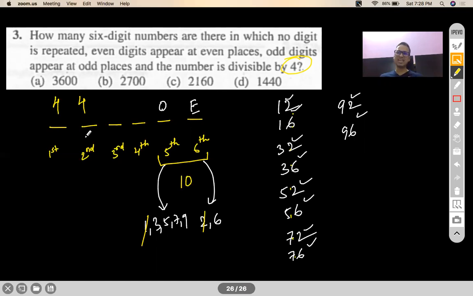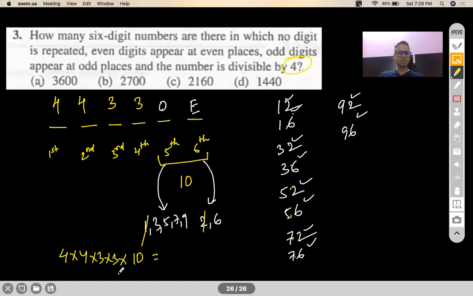So 0 can be available, and the remaining 3, that is 4, 6, 8, could be available. So 3 plus 1, 4 are available for the second place. Third place, only 3 will be available. Right? Because 2 odd numbers I have already lost out of 5. Similarly, third, 3 ways to fill this also, right? So altogether your answer will be 4 into 4 into 3 into 3 into, last two was, 10.